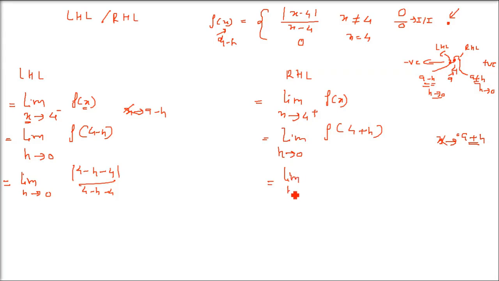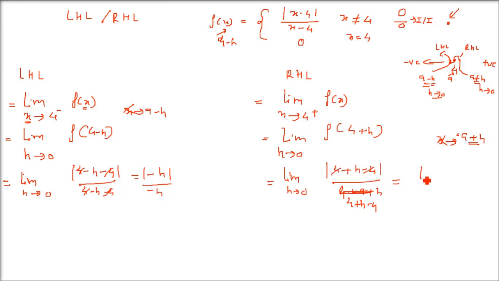Same here, limit h tends to 0, but here 4 plus h we are replacing, not 4 minus h, because that was on the left hand side. Right hand limit, 4 plus h. Whatever is coming out of mod will always be positive. This is x minus 4, so x is actually 4 plus h minus 4. So what do you get here? 4 gets cancelled, 4 gets cancelled from the denominator also. You have minus h under the modulus, and we have minus h in the denominator.